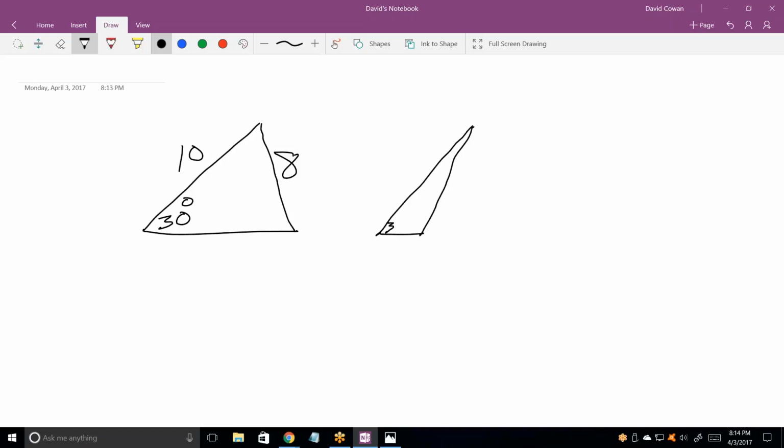It still has the 30-degree angle, still has that side of 10, and still has that side of 8. So when you have side-side-angle, this is still side-side-angle, same sides and angle.